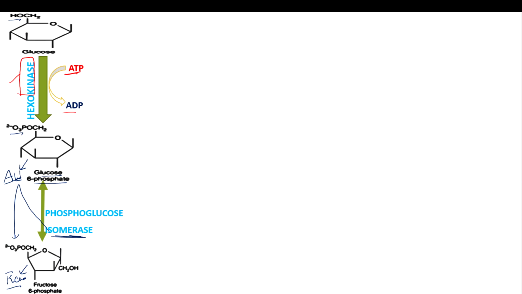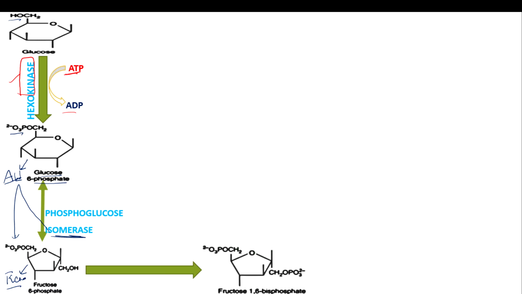Next, fructose 6 phosphate will be converted into fructose 1,6 bisphosphate. Again, it is an addition of phosphate, the same thing that happens here. As I have already mentioned, when there is an addition of phosphate, the enzyme is kinase. So here the kinase is phosphofructokinase, and here also ATP will be converted into ADP.